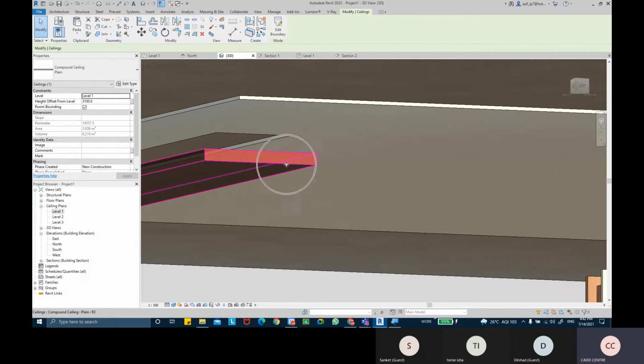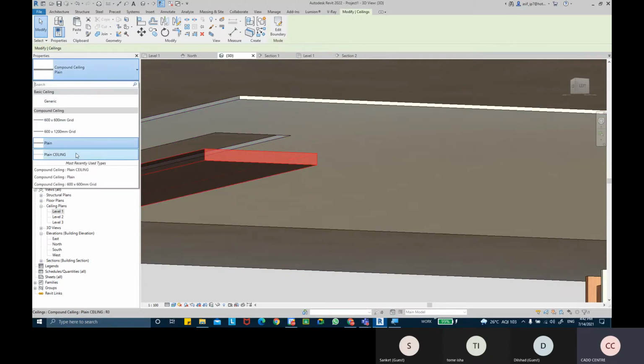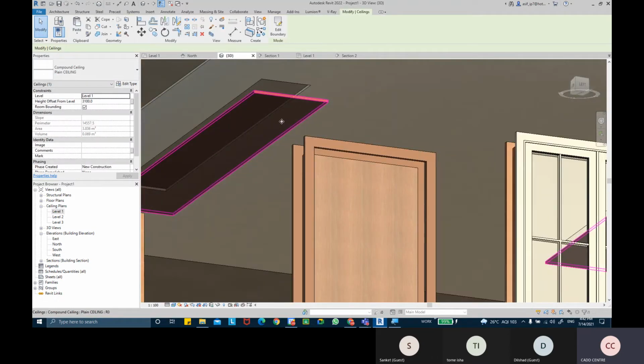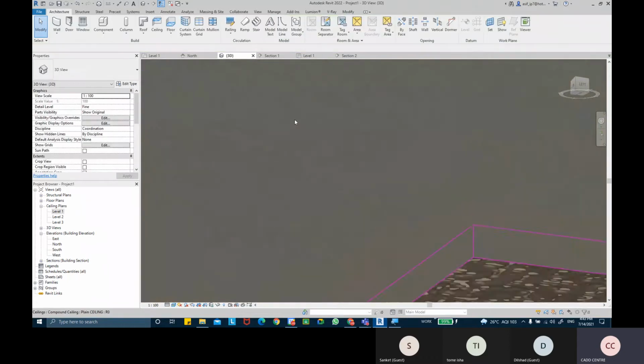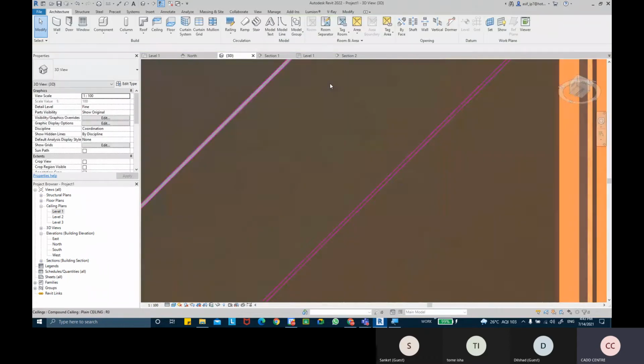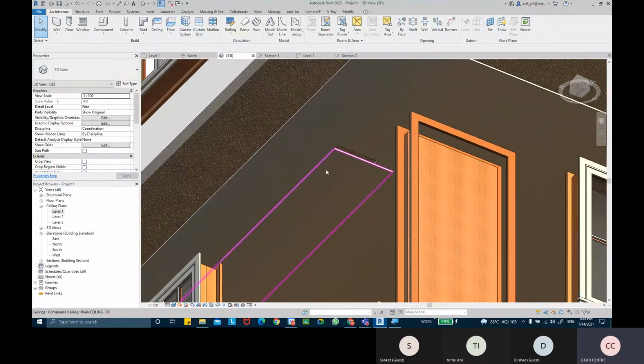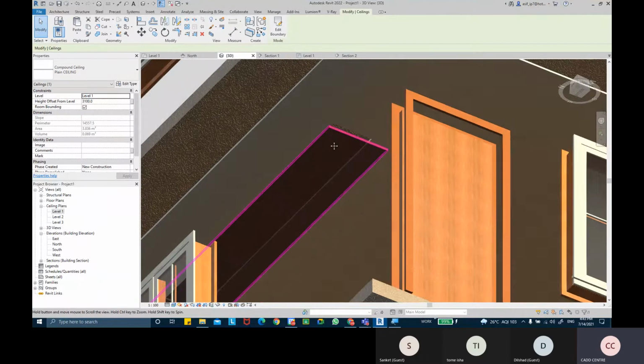Same goes for this ceiling type. Maybe I'm going to make that a plain ceiling. But let's say that I don't want the material to be that gypsum. Maybe I'm going to have some finish material below this, maybe paint or maybe some sort of laminate basically there. Okay, so below this ceiling we want to apply a paint finish. It is right now unfinished. We can clearly see the material of the gypsum boards. It's not really flat painted also. So we want to apply some paint material below the ceiling.